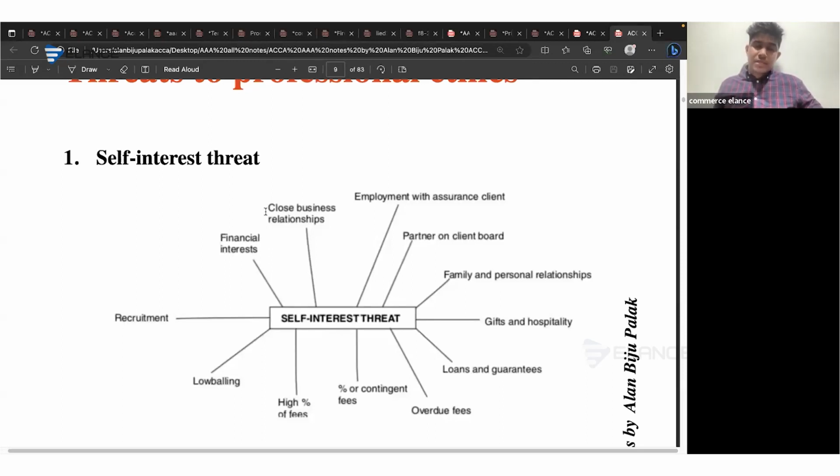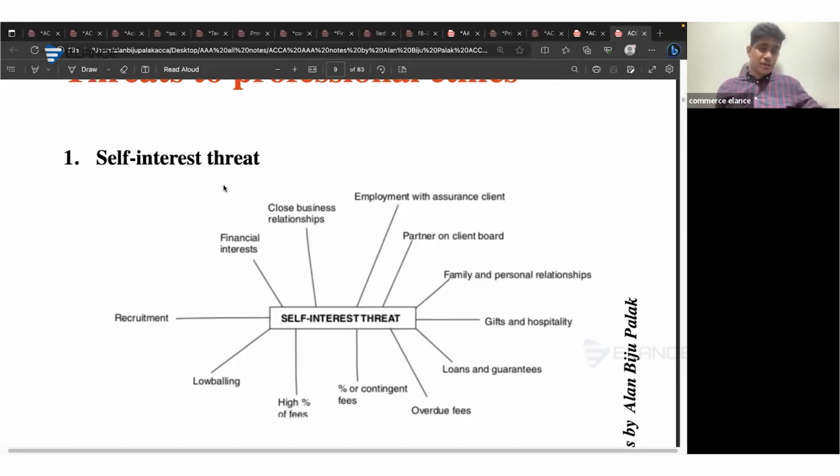So in case of percentage or contingent fees, we have studied that even if the amount of profit is misstated, if the fees are based on profit, we'll never be willing to correct that. Because if we correct the amount of mistake, definitely the audit fees also will be reduced. If there is high percentage fees, likewise, if you're getting more than 15% of our total revenue from a single client for 2 consecutive years, we might be willing to do anything in favor of that client.